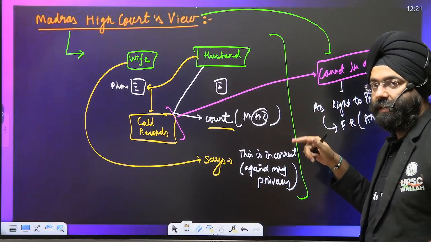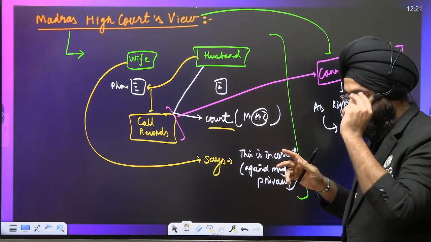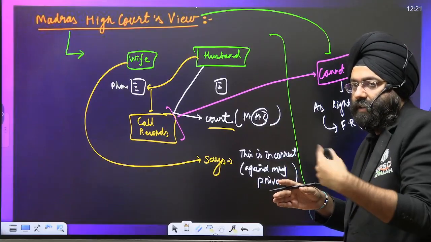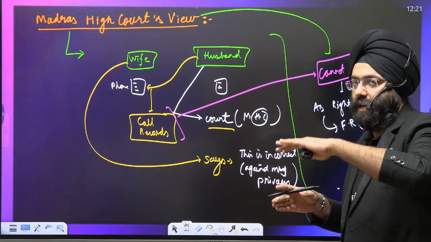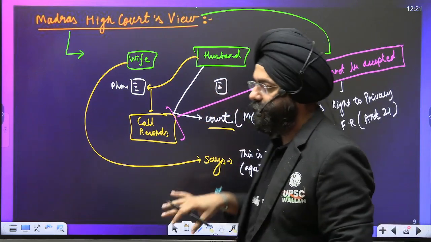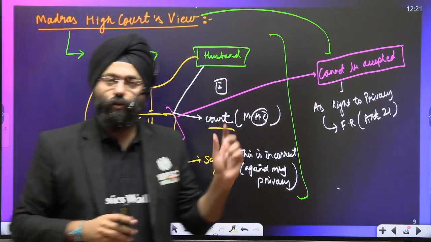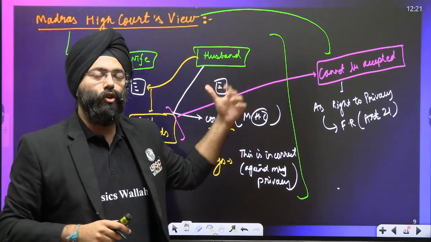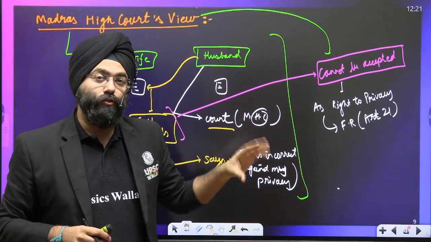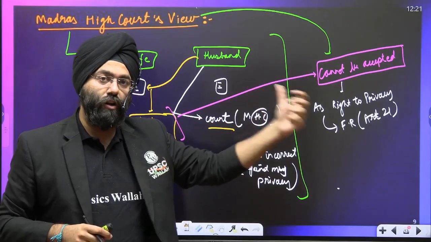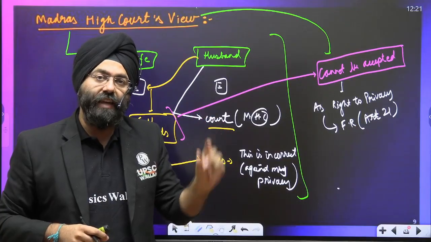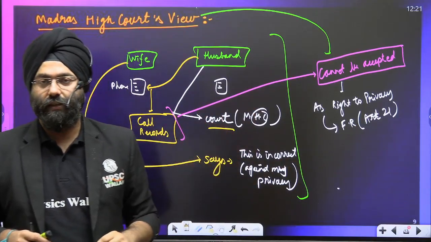The High Court says you need to understand that though fundamental rights are given, it depends upon the judgment which right is given more preference or an upper hand. Over here, the issue of privacy was given more preference than the concern the husband was raising. So the court said that we cannot accept the call record because you did not ask your wife to give it. That means there was no consent. It is against the right to privacy and we cannot proceed ahead with this case. That is why the case was dismissed.